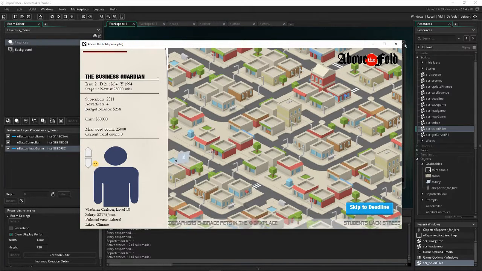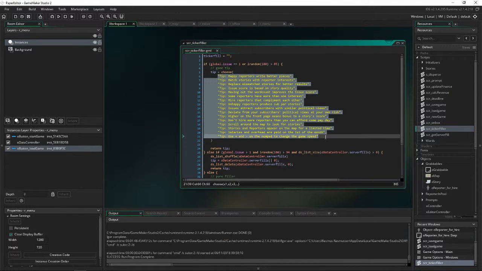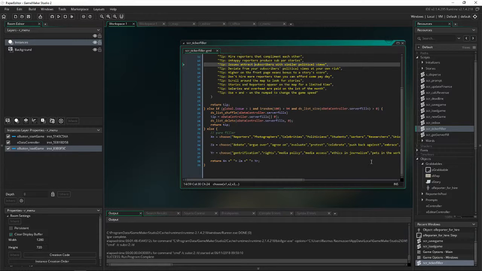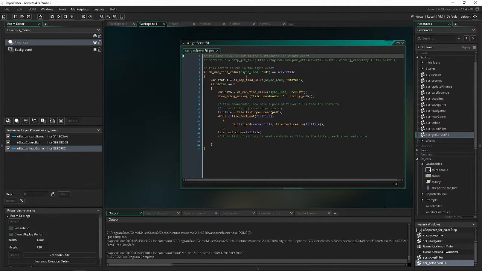It also fills in using this script here, gameplay tips. It can also put together random little headlines, such as just one of each of these, like reporters argue over media policy, for example, right? So it just puts together 3 random of these and puts it in the news ticker. And finally, it can pull, using this script here, an update or a news ticker item from the web.